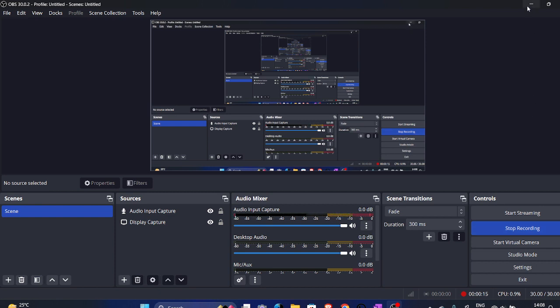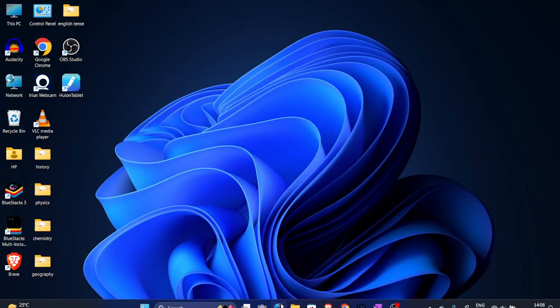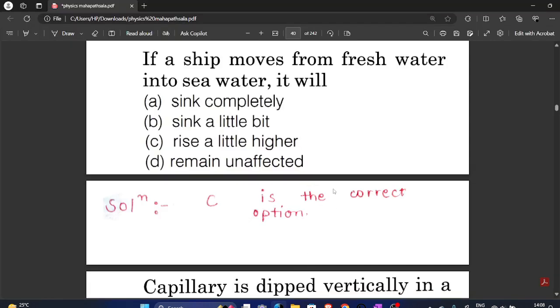I hope this PDF is visible to all of you. This is the PDF of physics PYQs of NDA, and these are the most important questions. Now, without any delay, we should see the questions.